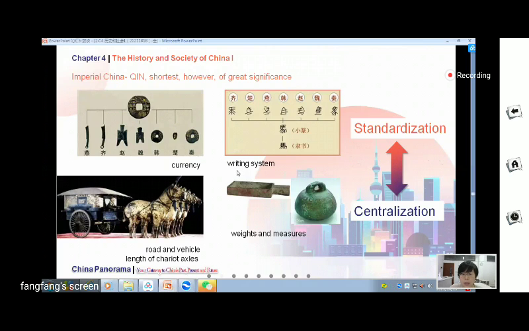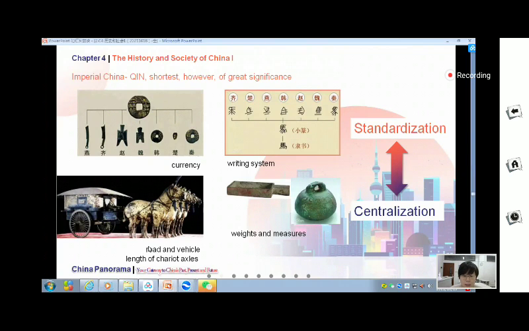And also, they standardized the writing system. Before, they wrote the characters with different scripts for only one character. But then during Qin Dynasty, they standardized the writing and also the rules. So after standardizing the currency, it's easy for people from different states to do business. And after the standardization of the writing system, it's easy for people from different states to communicate ideas.